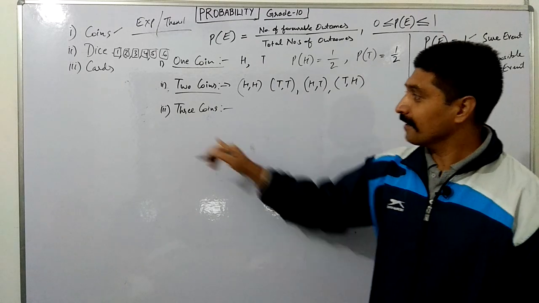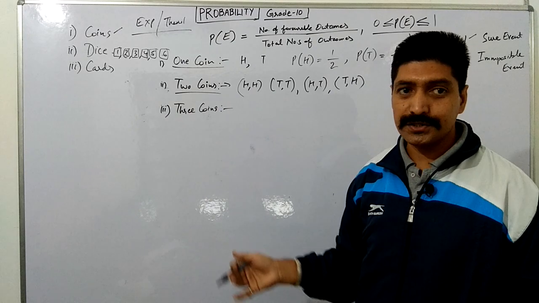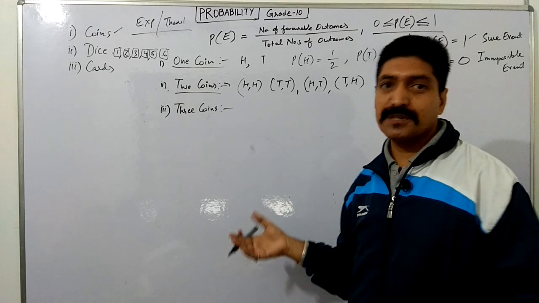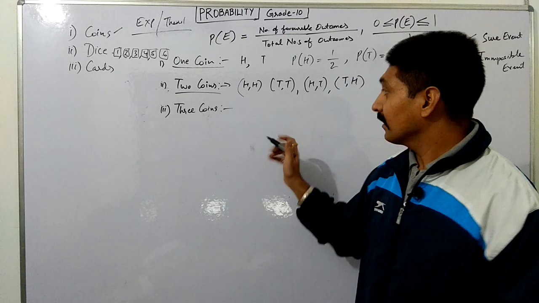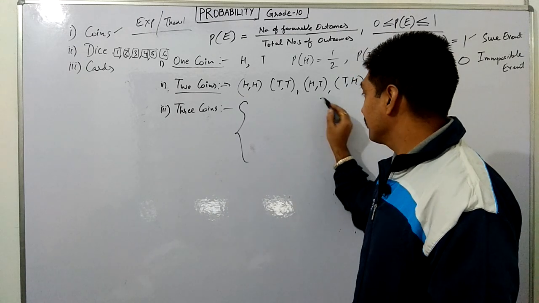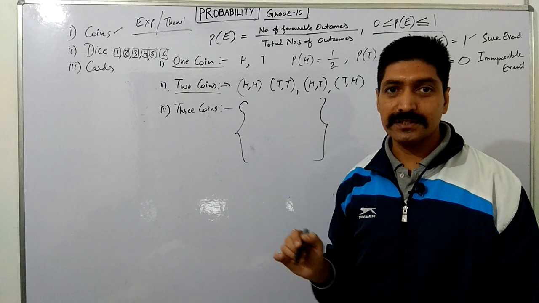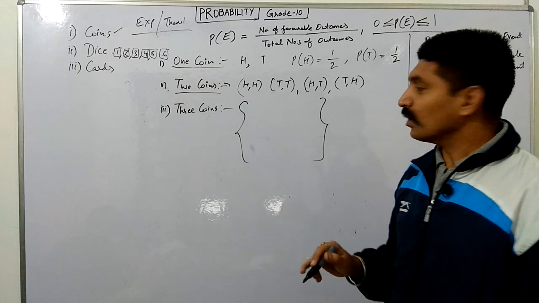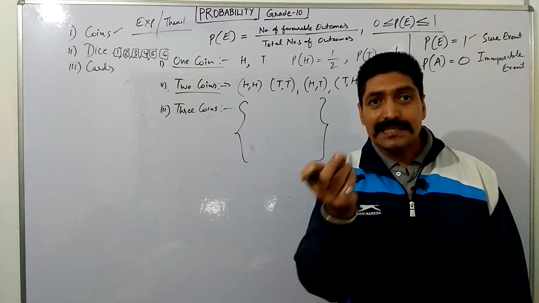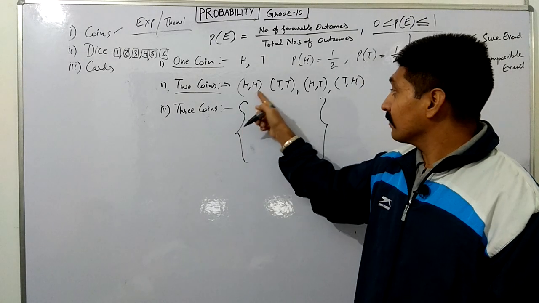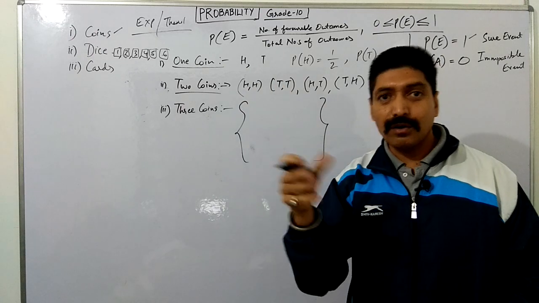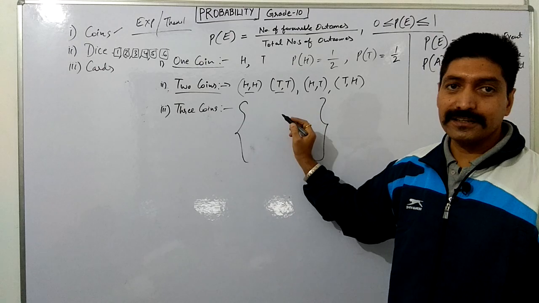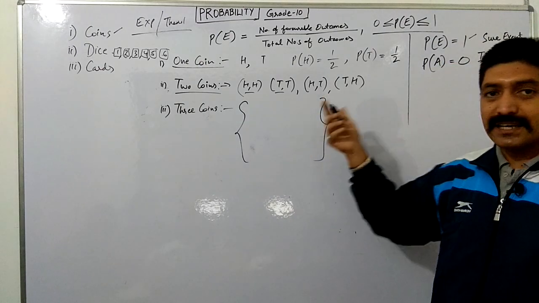On the same lines, if 3 coins are tossed, what is the sample space? You can think what the sample space is. In grade 9 also we discussed that the sample space is always 8 for 3 coins. So we will write one question here. If the question is: what is the probability that the same thing, head or tail, appears on the toss? Then there are only 2 cases when both are the same. Then the probability in that case is again 1/2.